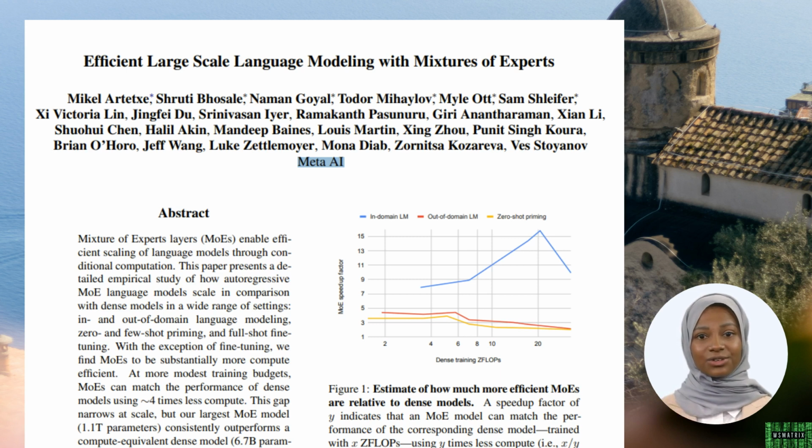Now, you might be wondering, why go through all this trouble? Why not just use a big, single neural network for everything? Well, the beauty of the MoE approach is that it allows us to effectively train much larger models. Each expert is a relatively small model, and we can have many of them. But since only a few experts are active for each piece of data, the computational cost is much less than that of a single large model.